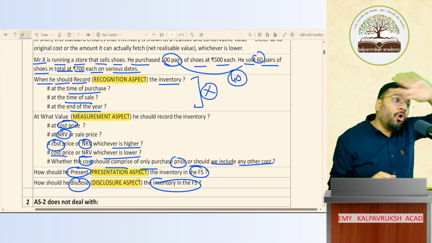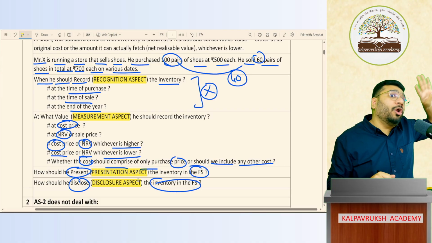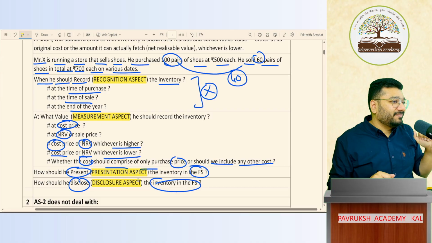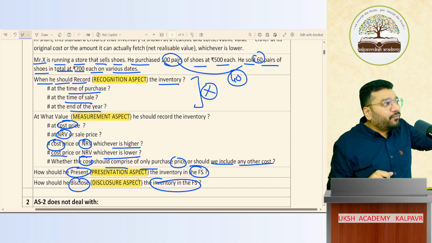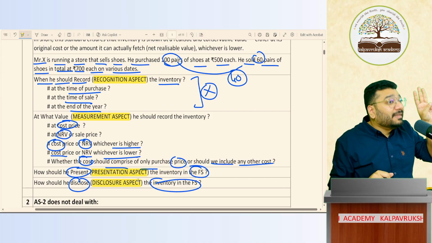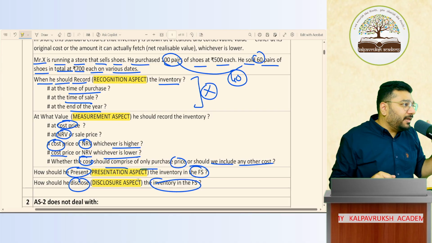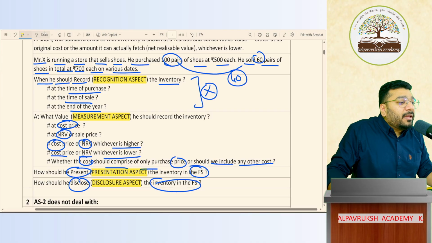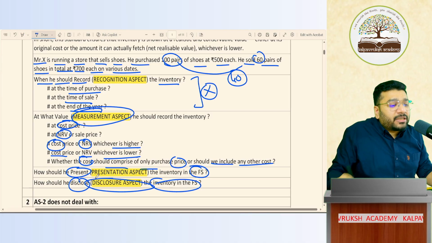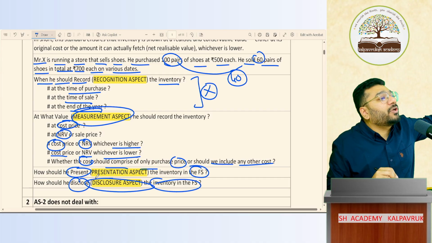Sir, will all the accounting standards tell us all the 4 aspects? Not necessary. Some AS will tell about all the 4 aspects, some will only talk about 3 aspects, some will talk about only 2 aspects. In this accounting standard 2, we are going to primarily deal with the measurement aspect and the disclosure aspect. That is the main focus of this standard.